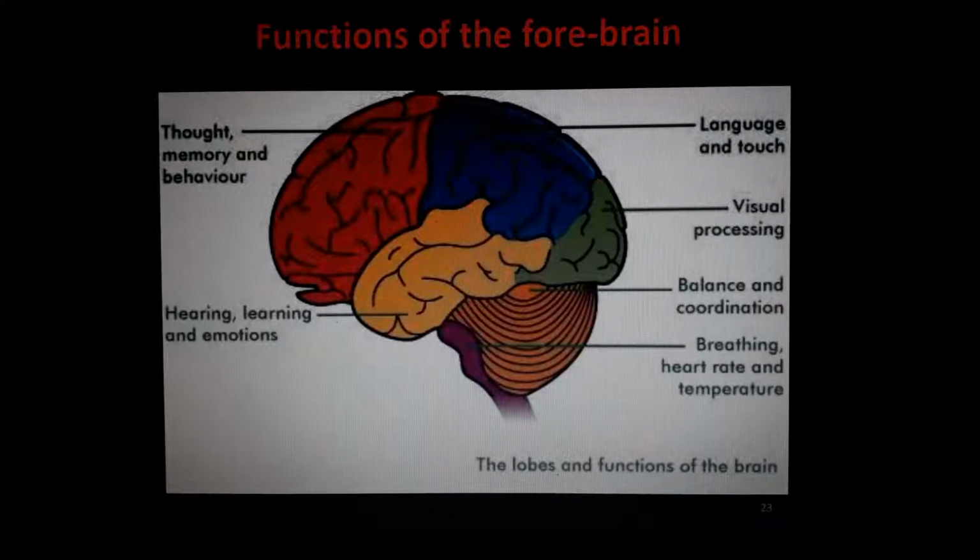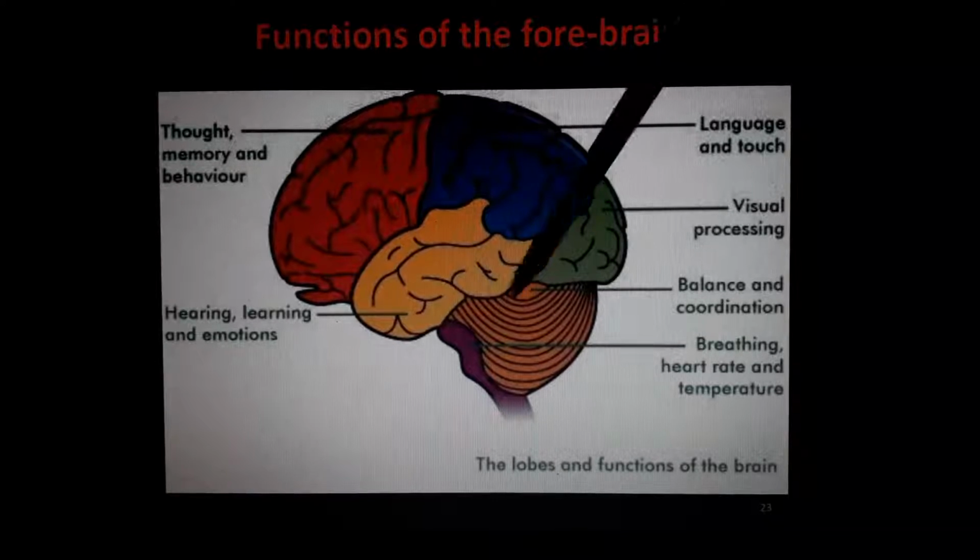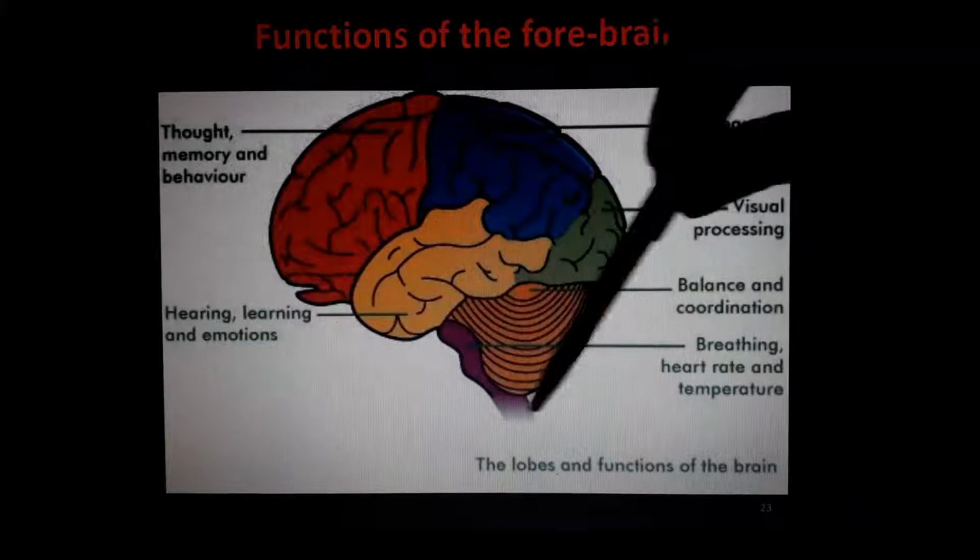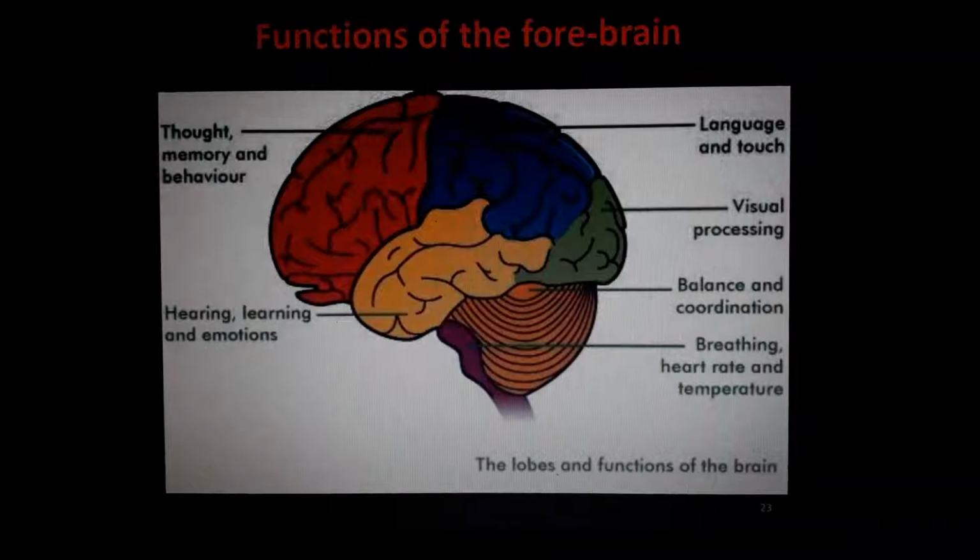See, if you divide the forebrain like this, understand? This is the cerebellum. This is the cerebrum that we will study. This part controls language and touch. The back part handles visual processing. Whatever we are seeing is done in the back part of the forebrain. Thought, memory and behavior are in the front part.